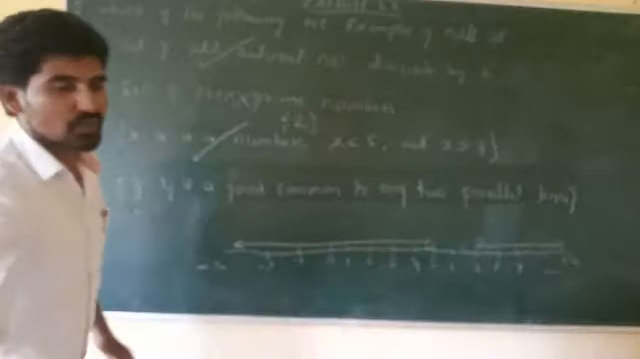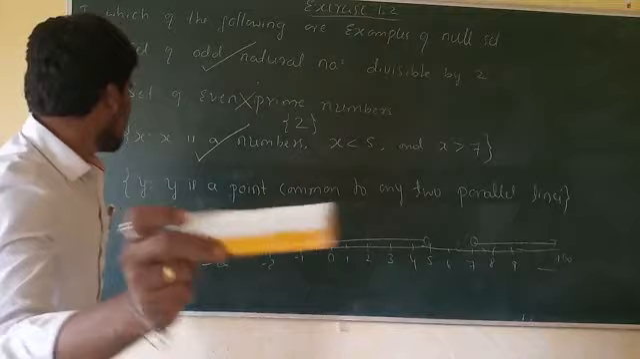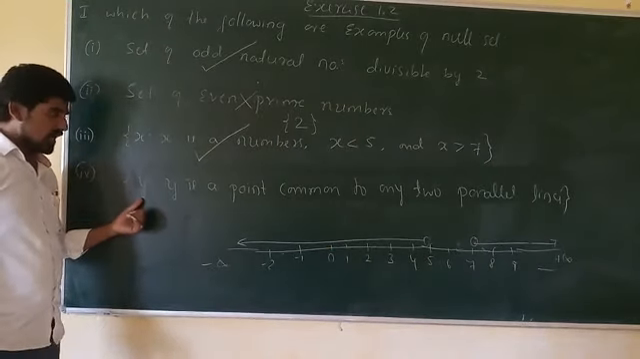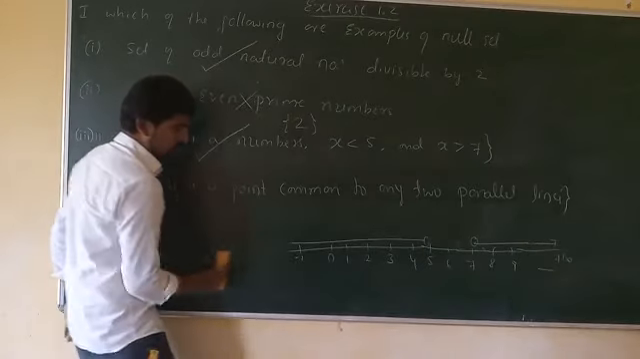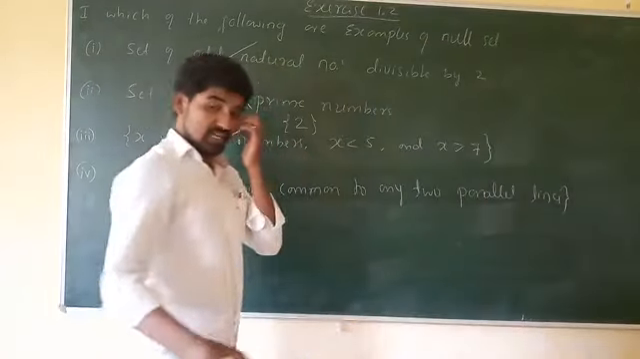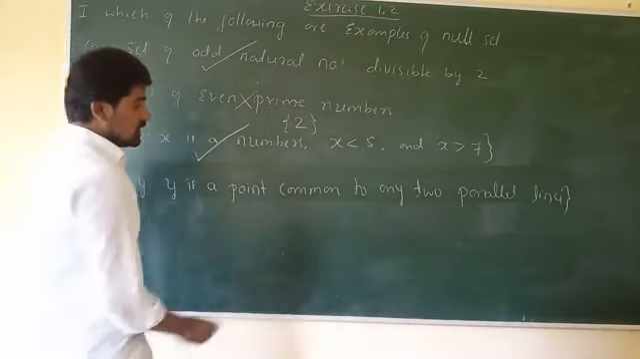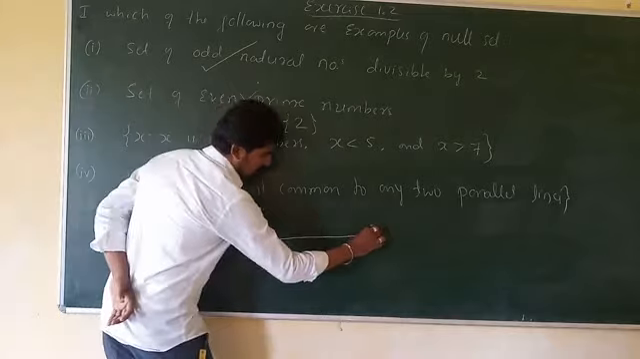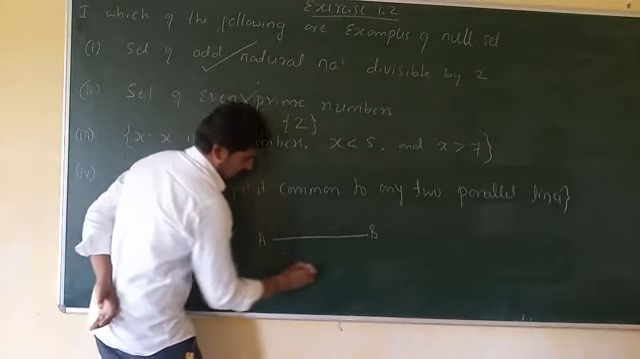And the fourth question: he has given that the elements of the set are represented by the letter y, and y is a point common to any two parallel lines. ಪ್ಯಾರಲಲ್ ಲೈನ್ಸ್ ಅಂದ್ರೆ ಸಮಾಂತರ ರೇಖೆಗಳು. So for example, let the line segment AB be parallel to the line C.